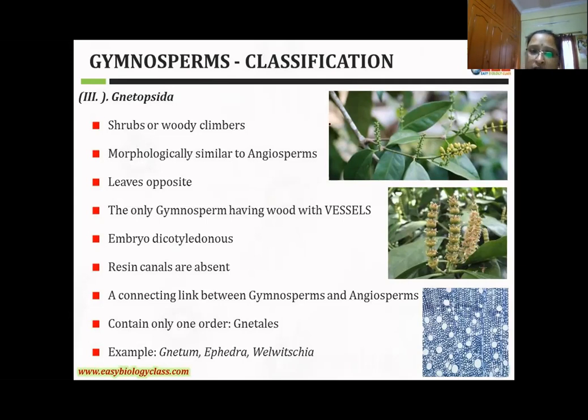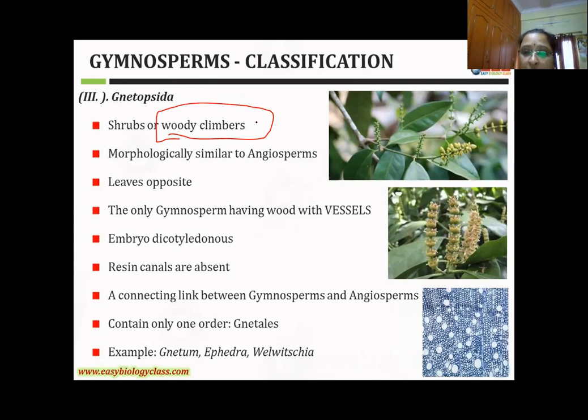That's why, in the class Gnetopsida, you can observe the plants are woody climbers. These are the most important characters of this class. In the Gnetopsida the plant is a shrub or woody climber. What type of climbers, girls? Woody climbers.